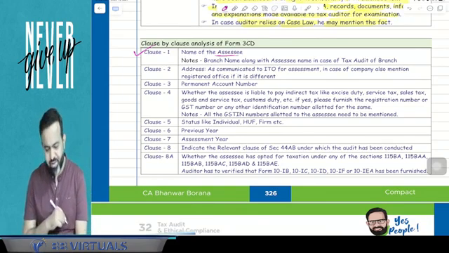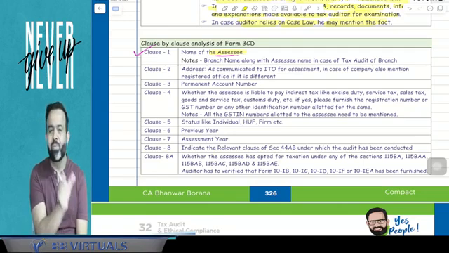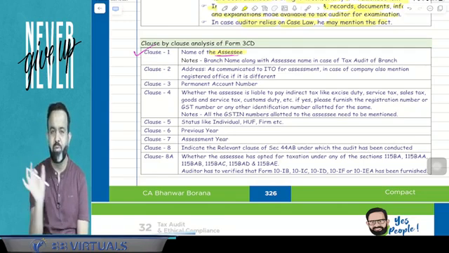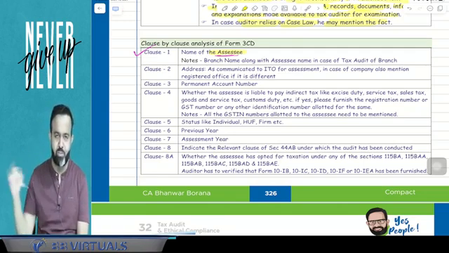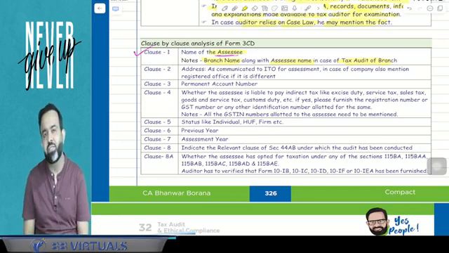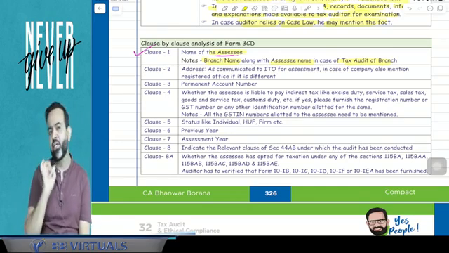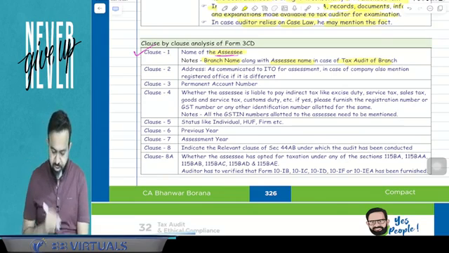Very simple clause. They will write the assessee name, whether it is a company, partnership or whatever. Name of the assessee, BB Virtuals Private Limited or BB Virtuals, a partnership firm. Now, the branch name along with the assessee name in case of tax audit of the branches. So if they have branches also, they will write the branch name along with the assessee name.